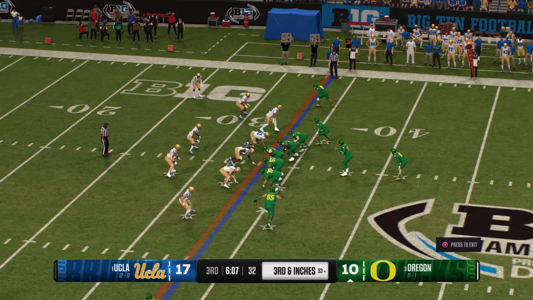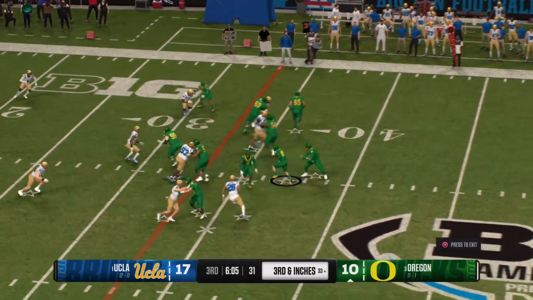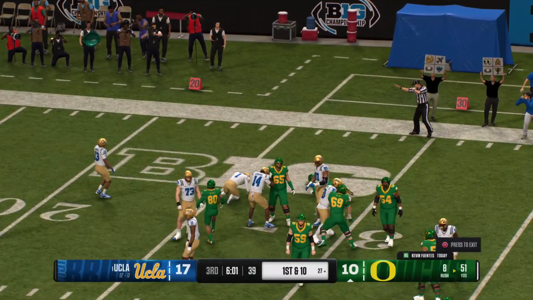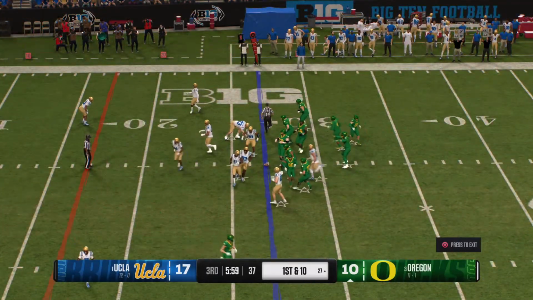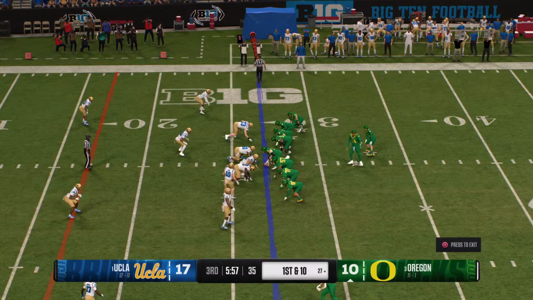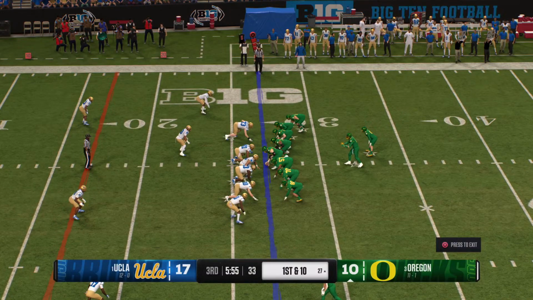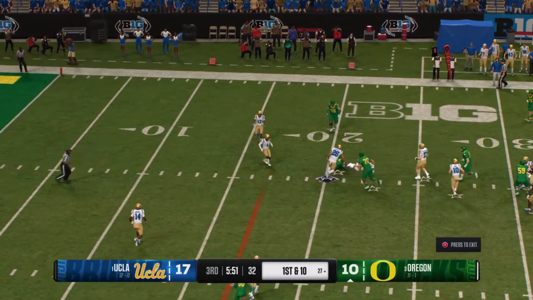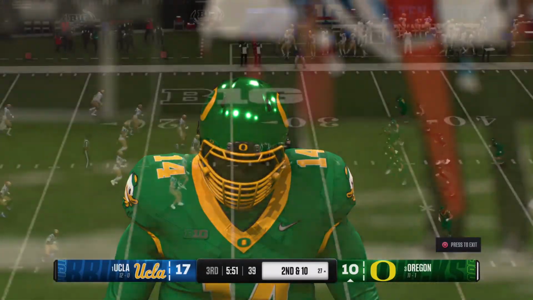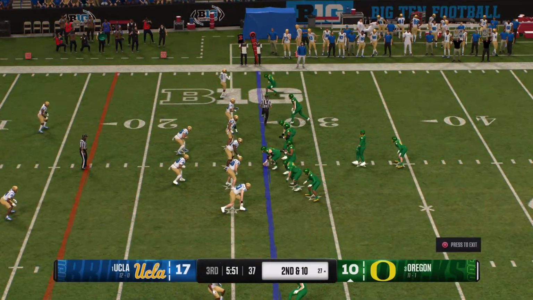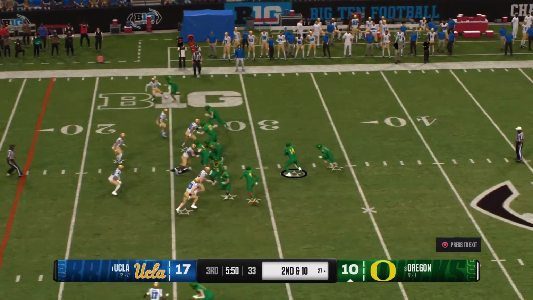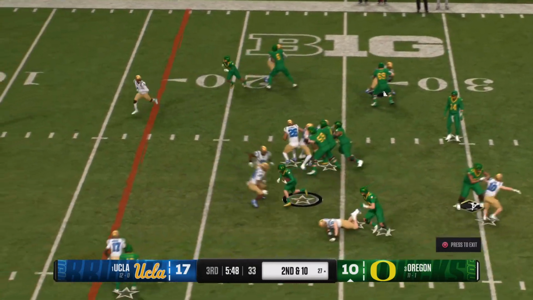The pre-snap motion from the offense. On third down, it's a handoff. Brought down to the 27. It's a first down. This offense really threatening now. The Ducks come to the line to start a fresh set of downs. Even though these guys are facing a deficit, they're not just going all through the air. Love the fact that you're running the football, keeping this defense honest, not panicking by just throwing every single down. Now you've got a new set of downs and a chance to keep moving the ball down the field.